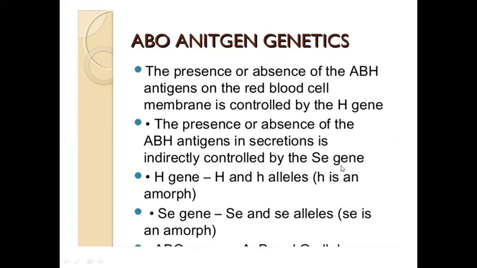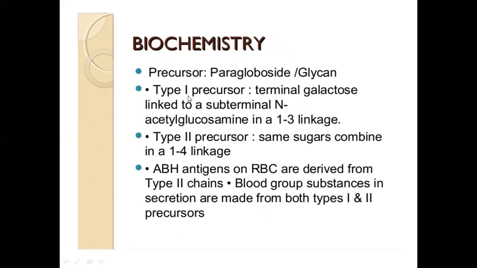It may be homozygous uppercase SE SE or heterozygous uppercase SE paired with lowercase se, but the fact that you have the uppercase that is dominant, it is expressed, so you are a secretor even if you're heterozygous. So it is the H and the S gene. Okay, for biochemistry, the precursor sugar is your paragloboside glycan. This actually has two molecules of galactose with N-acetylglucosamine, and then the glucose in the RBC.